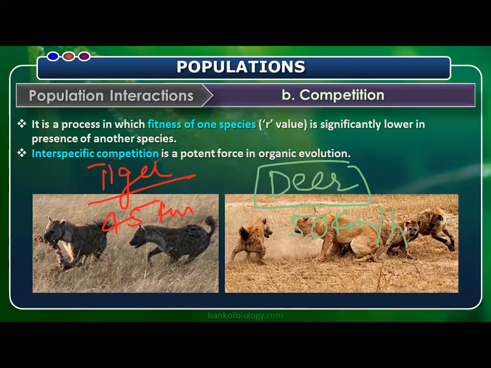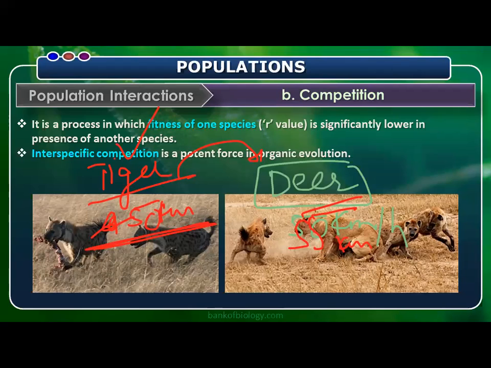No. That's why it has to increase up to 50 kilometers per hour, so it is improvised. Then what should the deer do?